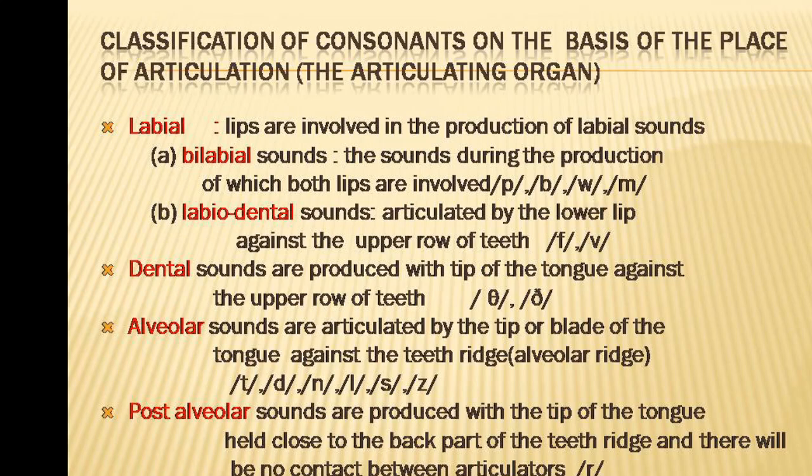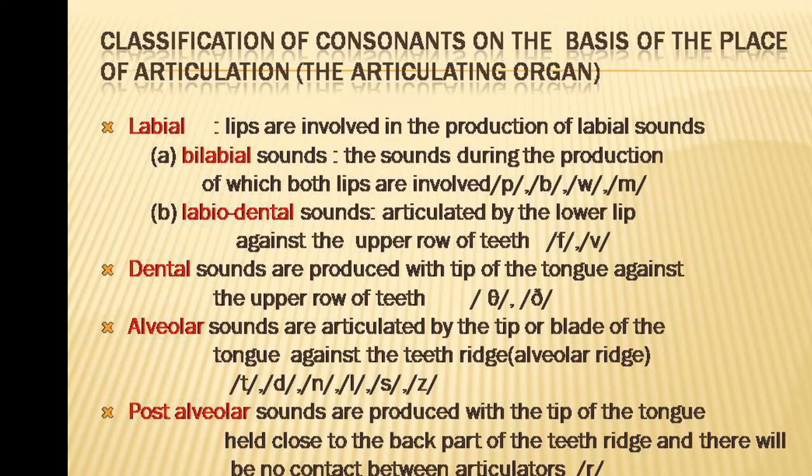F and V, labiodental. Then dental sounds. It's clear from the label itself, dental, the teeth. These sounds are produced with the tip of the tongue against the upper row of teeth. Th as in thin, th as in then.